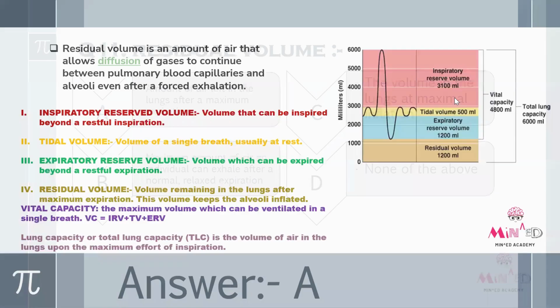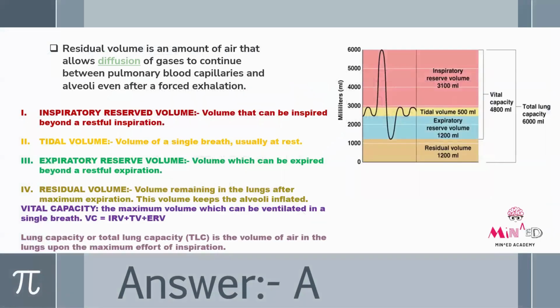First we'll check what residual volume is. Residual volume is an amount of air that allows diffusion of gases to continue between pulmonary blood capillaries and alveoli even after forced exhalation. Even after forced exhalation, there is an amount of air that is left which allows diffusion of gases. That is called residual volume.